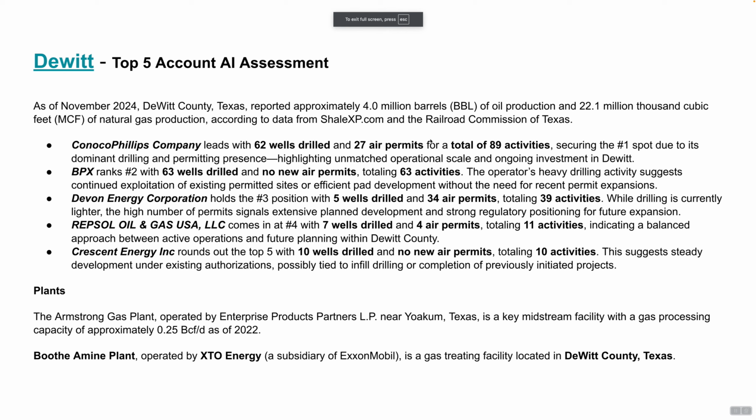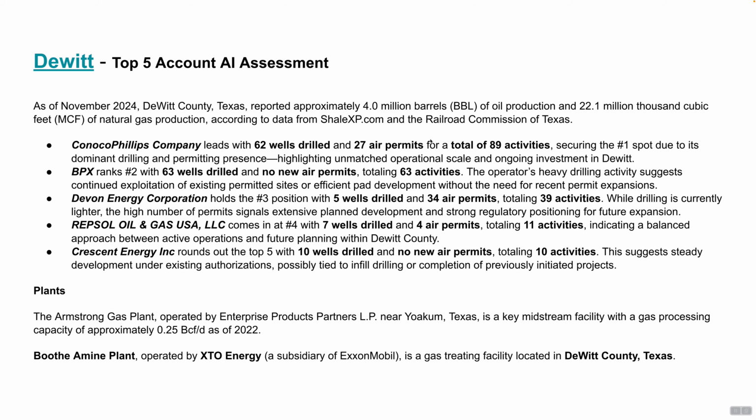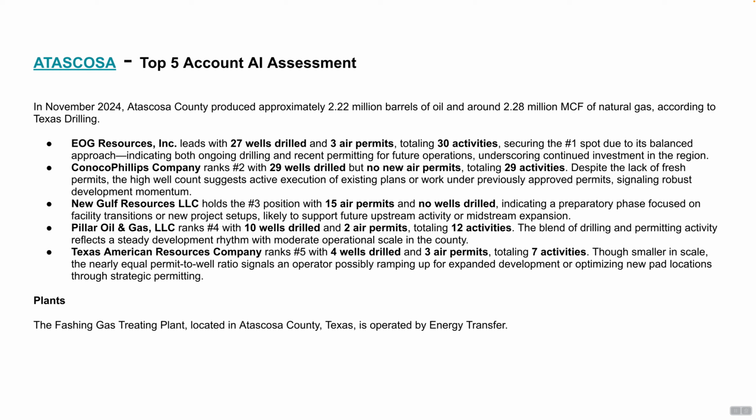So we go through each one of the top areas. There's DeWitt: Conoco, BPX, Devon, Repsol. Then we go down the rankings here, and we start to see smaller operators like Texas American Resources, Pillar, New Gulf.